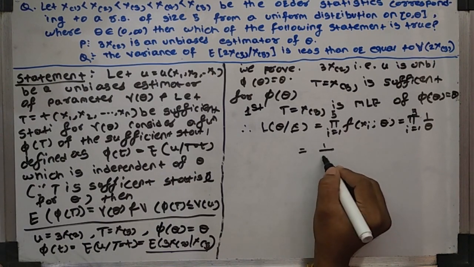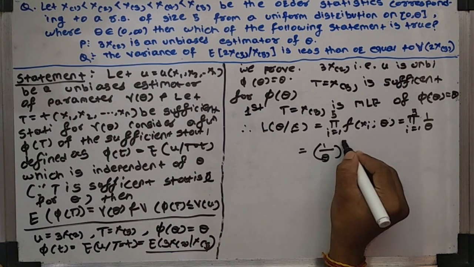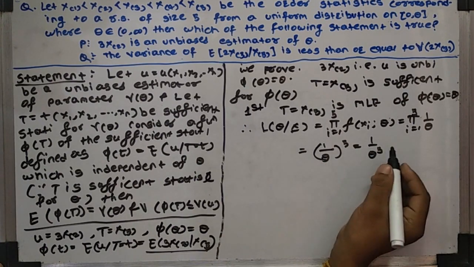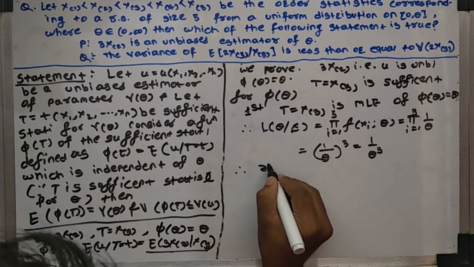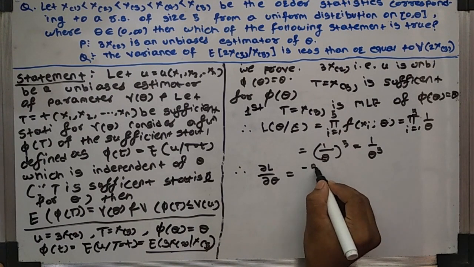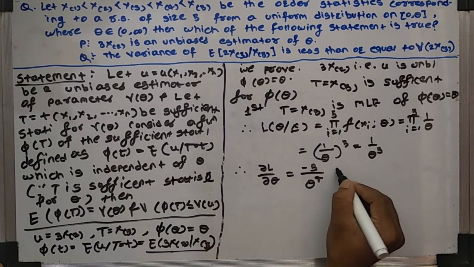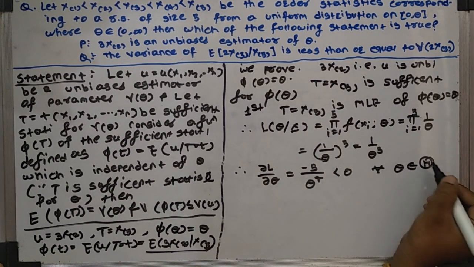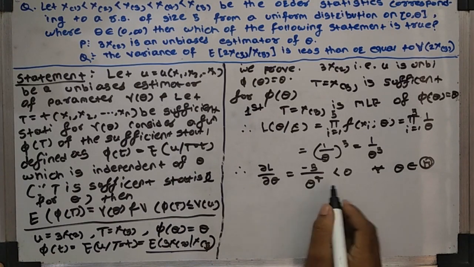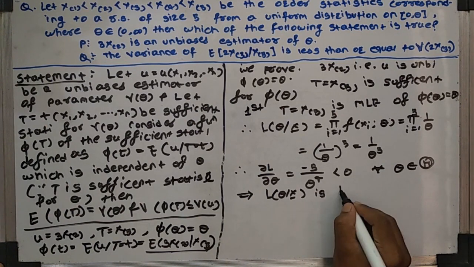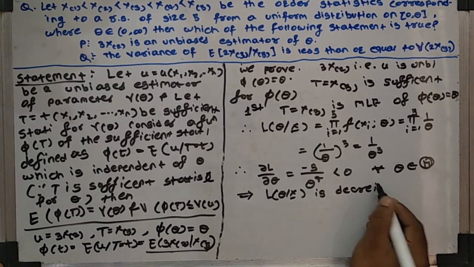This is equal to 1 upon theta raised to 5. Therefore, delta L by delta theta is equal to minus 5 upon theta raised to 6, which is less than 0 for all theta belonging to the parameter space, which implies that the likelihood function L of theta given x vector is a decreasing function